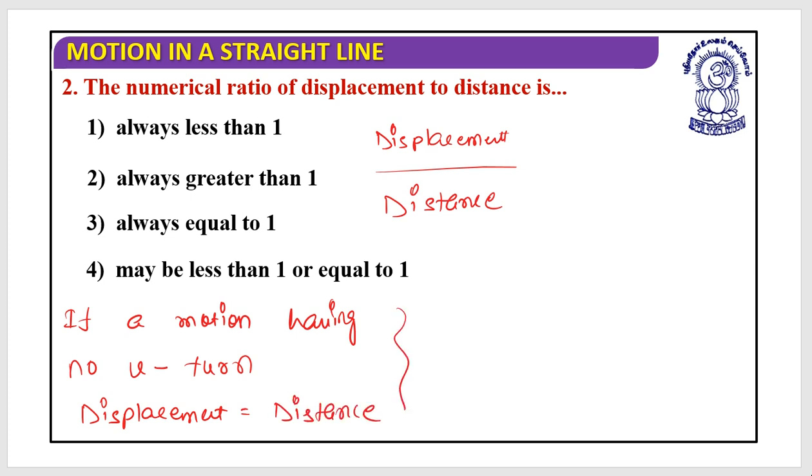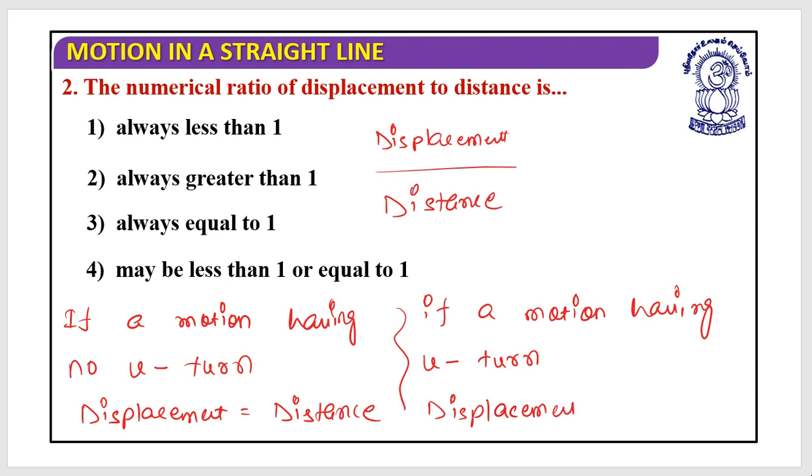But if a motion has a U-turn, then displacement would be less than distance. So the ratio of this could be less than or equal to 1. Are you getting this? Yes. These are very interesting kinds of questions.